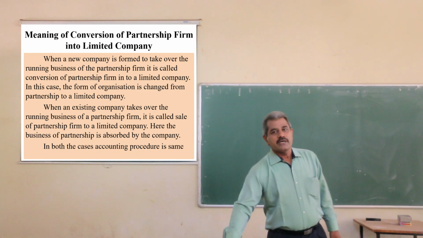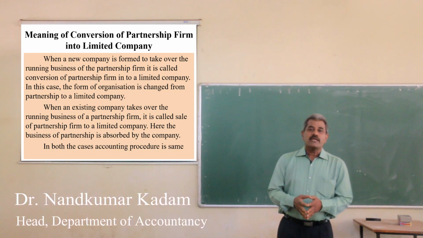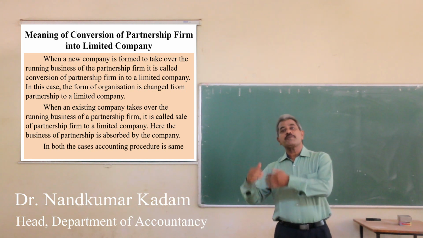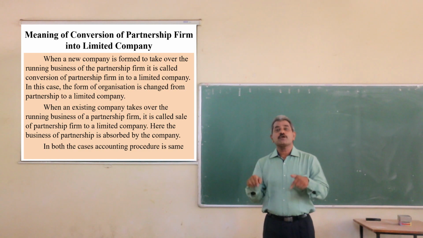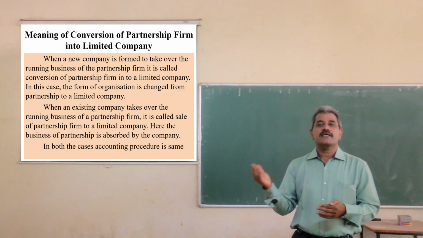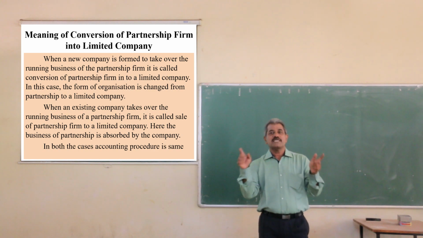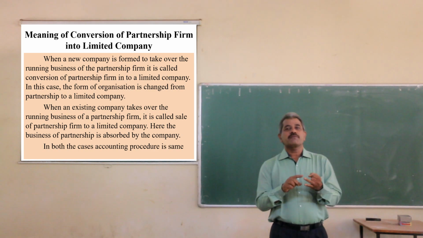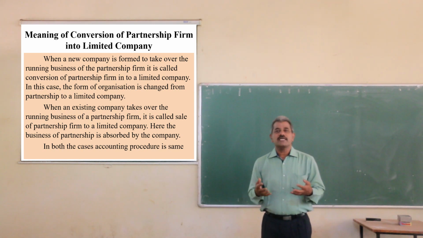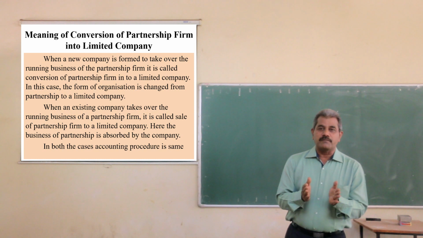What is the meaning of conversion of partnership firm into limited company? When a company is formed by taking over the assets and liabilities, or you may say the business, of a partnership firm, it is called conversion of partnership firm into limited company. It means the existing form is partnership firm. You know the business organization forms: it may be a sole trader, partnership firm, private company, public company, or cooperative society. The existing form is partnership firm.